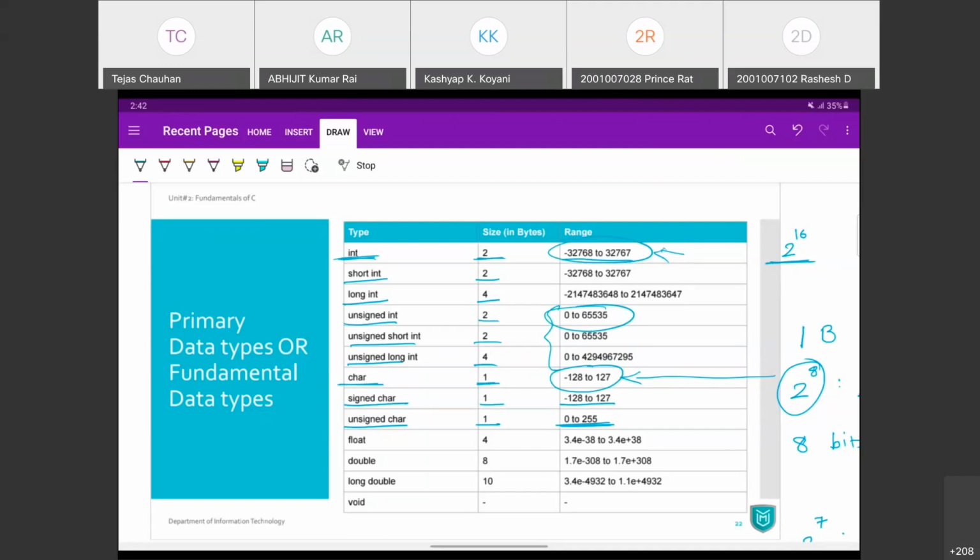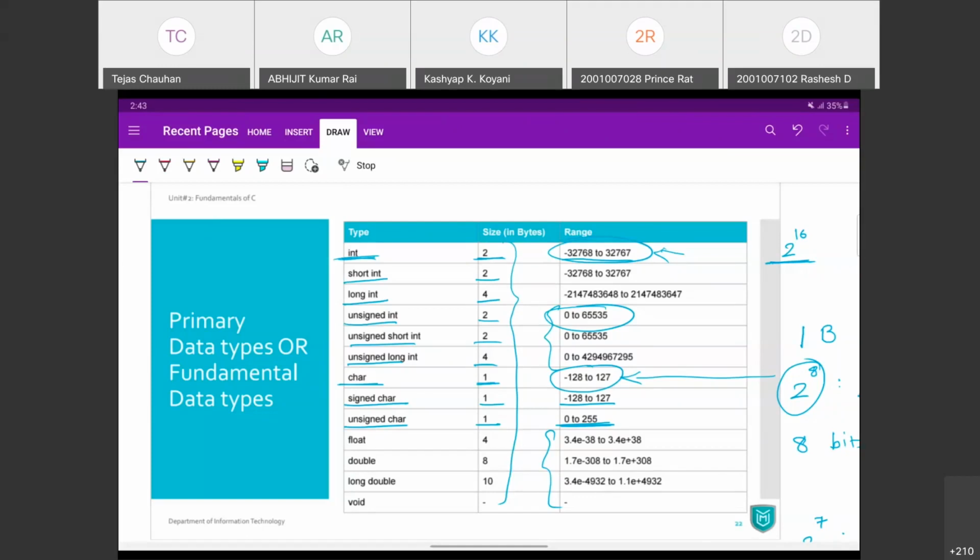If you don't remember the larger ranges of float, double, long double, it's okay, but you have to remember the size of each and every data type. 2 byte, 4 byte, 8 bytes, 10 bytes. You should remember the size in terms of bytes always. So character 1 byte, integer 2 byte, long integer 4 byte.